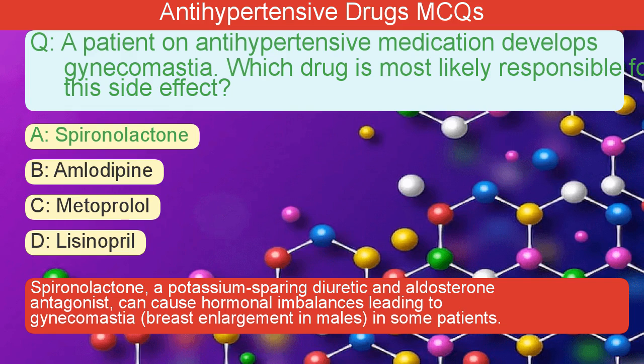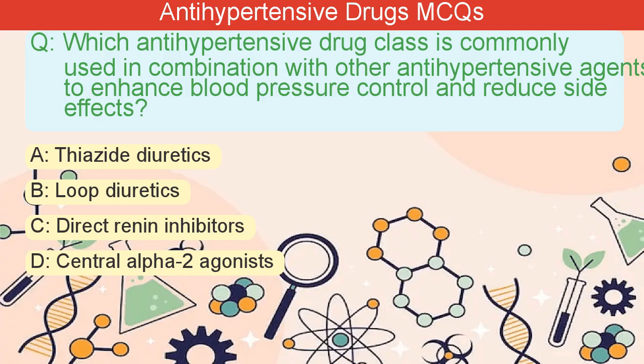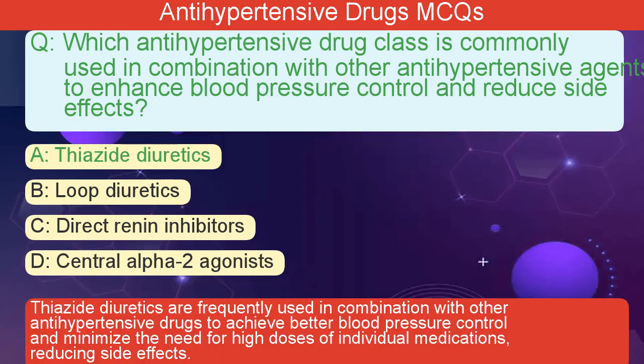Which antihypertensive drug class is commonly used in combination with other antihypertensive agents to enhance blood pressure control and reduce side effects? A. Thiazide diuretics. B. Loop diuretics. C. Direct renin inhibitors. D. Central alpha-2 agonists. The correct answer is A. Thiazide diuretics are frequently used in combination with other antihypertensive drugs to achieve better blood pressure control and minimize the need for high doses of individual medications, reducing side effects.